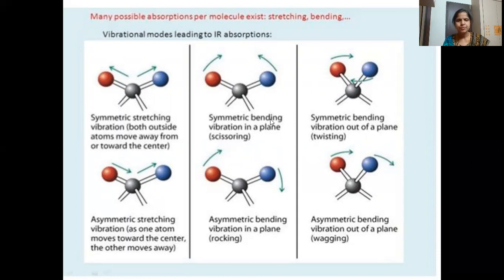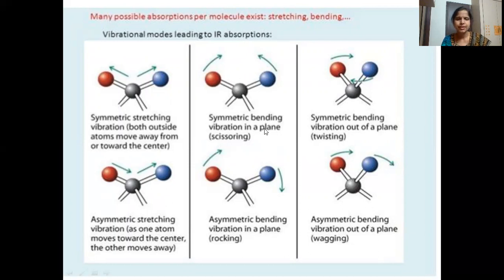Then in bending vibrations, the bond angle changes. These are the two atoms again, and we make those two atoms come closer or move away. That is bending, where the bond angle between the two atoms changes.